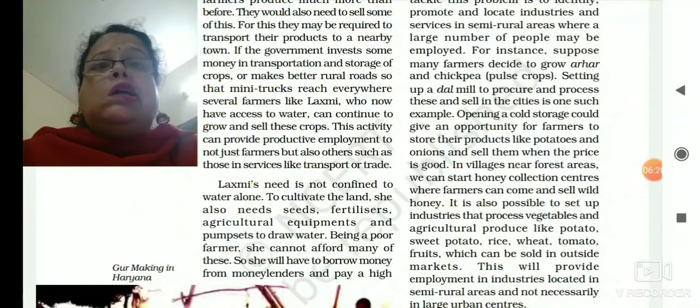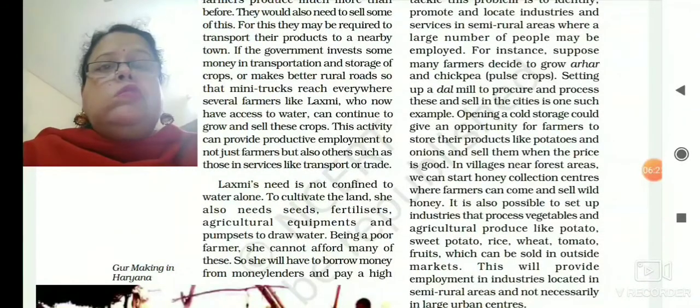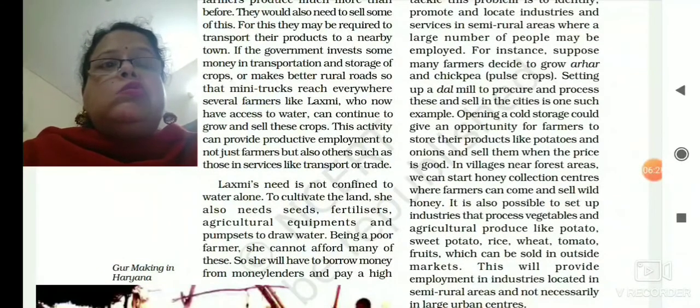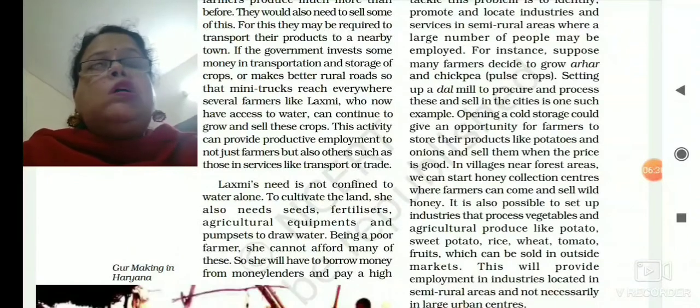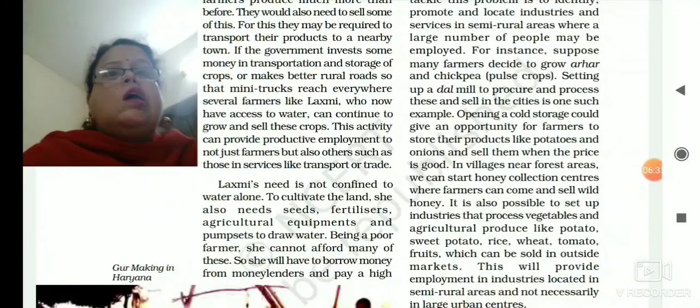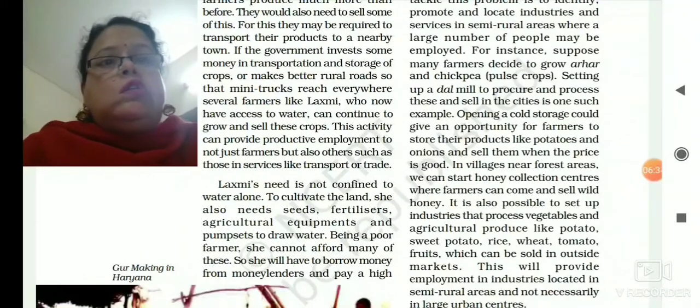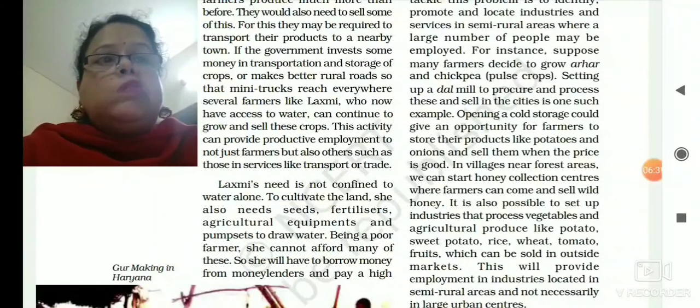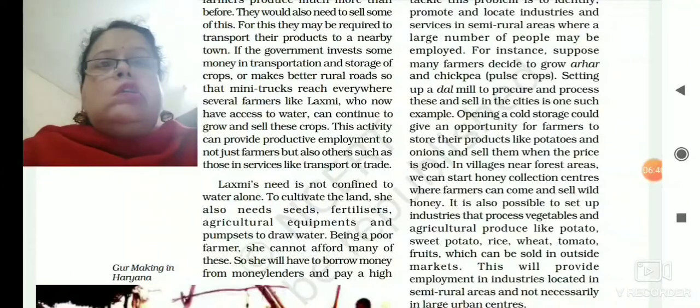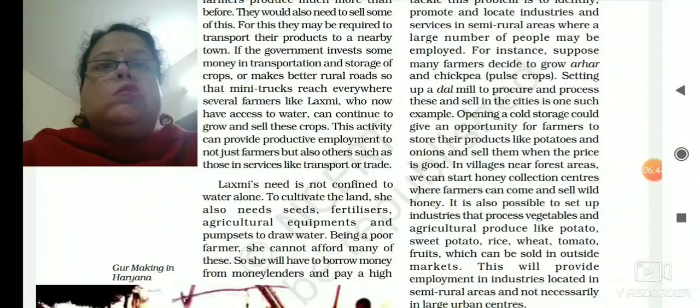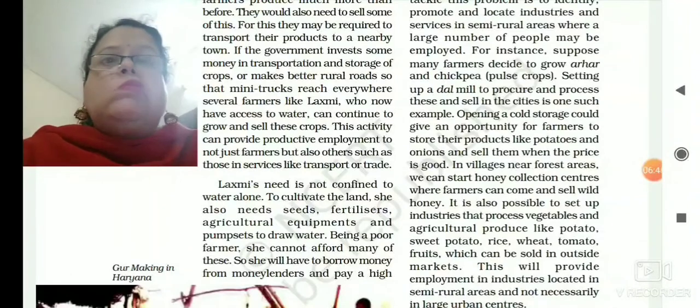But the thing is that if the government is able to give cheap agricultural credit to the small farmers, or arrange cheap agricultural credit to the small and marginal farmers in the form of village cooperatives or some agricultural credit societies, then these farmers will be free from the clutches of the money lenders.